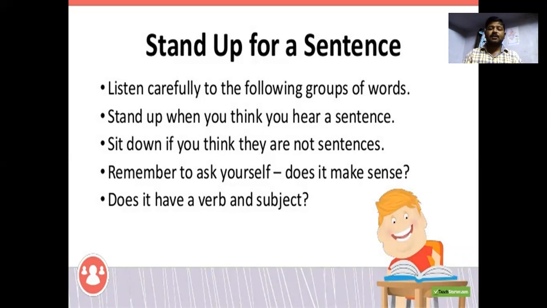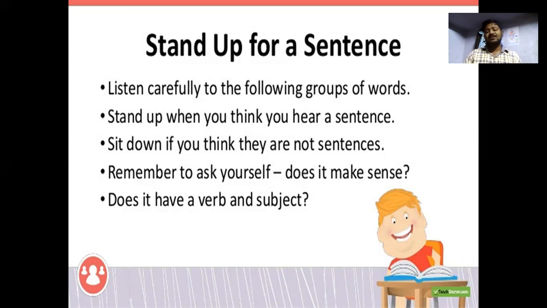Stand up for a sentence. Listen carefully to the following group of words. Stand up when you think you hear a sentence. That means try to identify the sentence properly when you hear it, and sit down if you think they are not sentences. That means it's a practice you can do in our classroom: stand up if you think it is a sentence, and sit down if you think it is not.